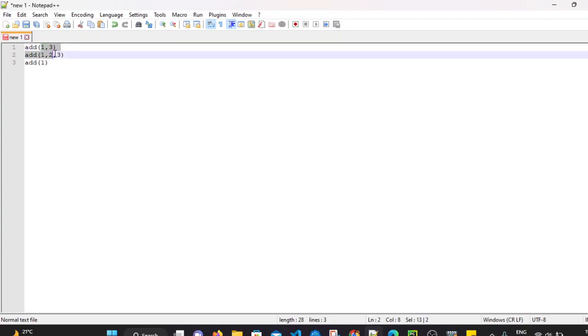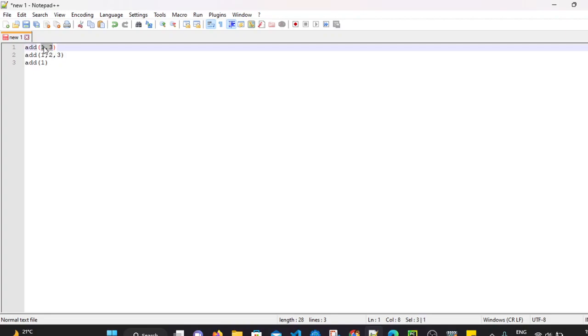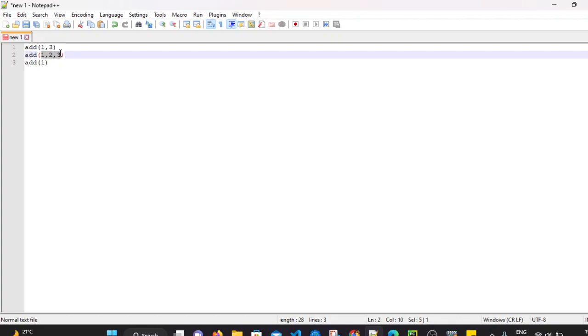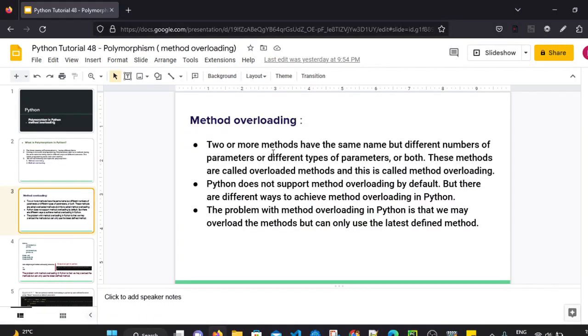If there are two parameters, it will add two parameters; if we pass three, it will add three. This is known as method overloading. Two or more methods have the same name but different numbers of parameters, different types of parameters, or both. These methods are called overloaded methods.